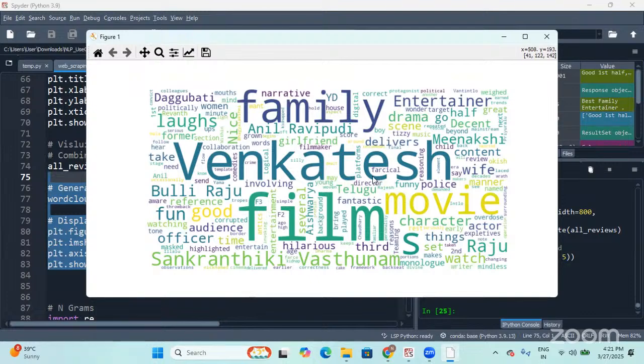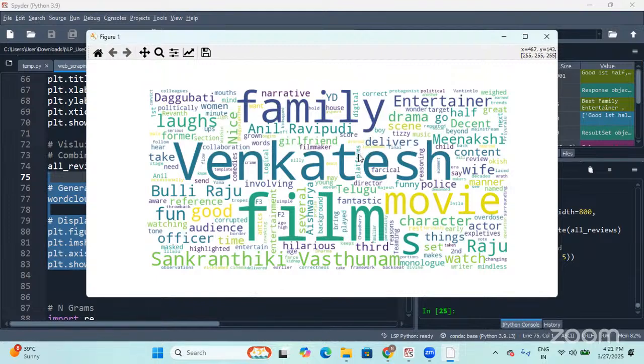If not, Venkatesh, the main lead in this particular movie, was being used more number of times. That is the reason you are able to see these words with higher size. The size of these words is very big. So a word cloud helps us visualize the frequency of the words which repeat more number of times. It's a family entertainer, I can clearly see.